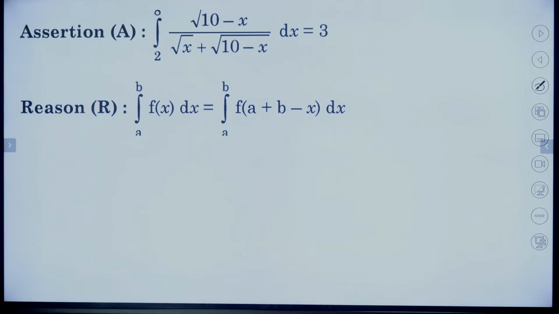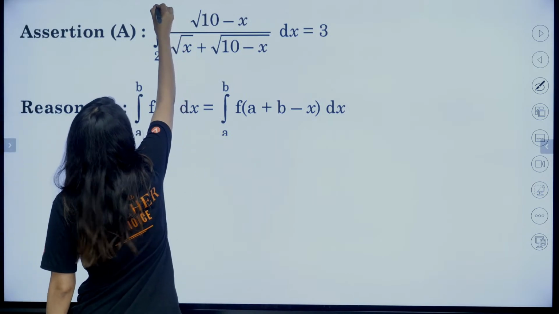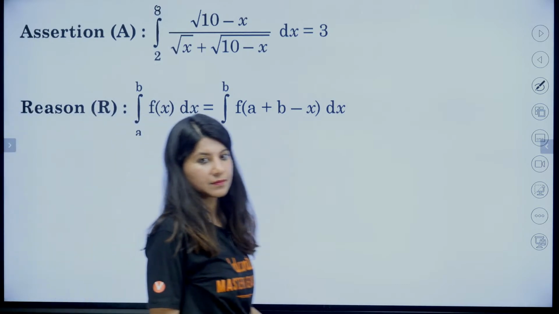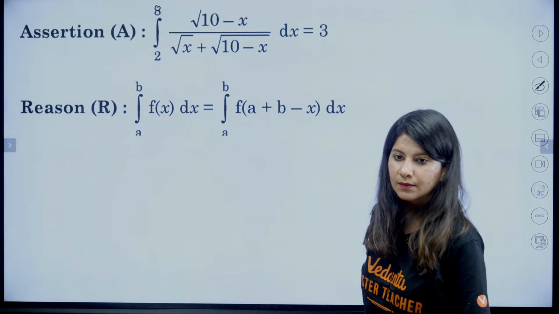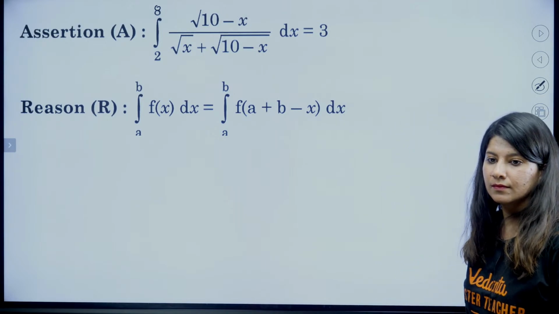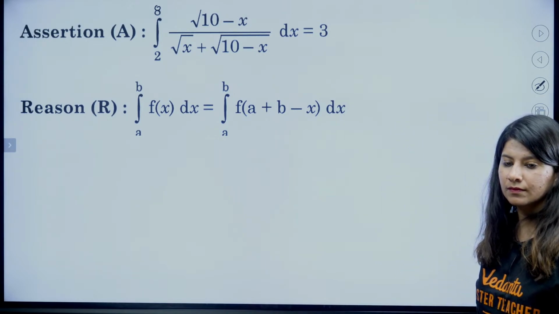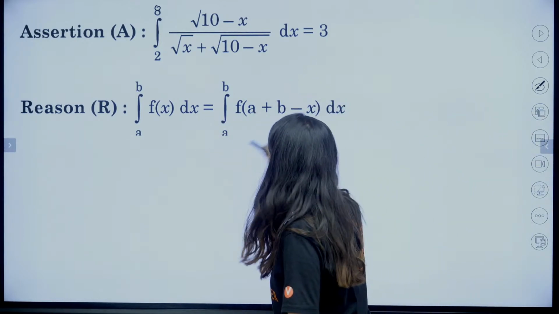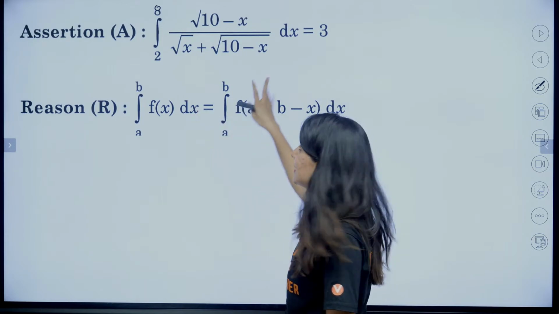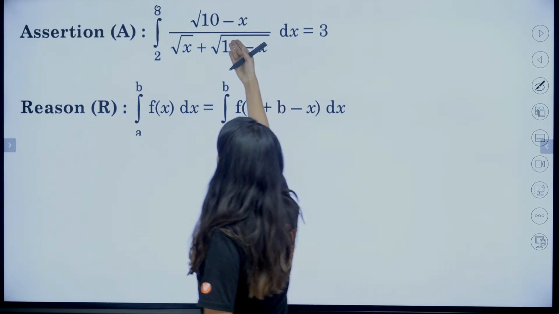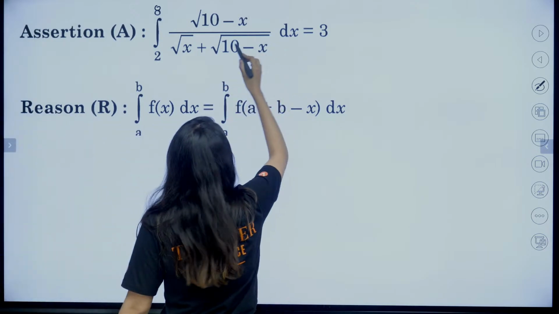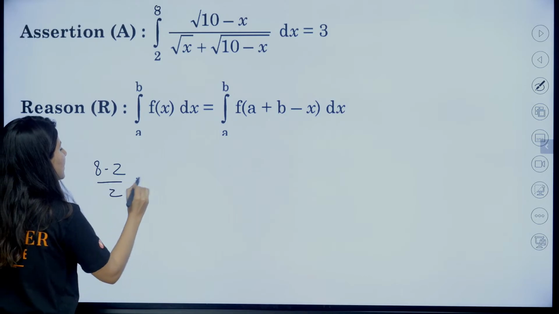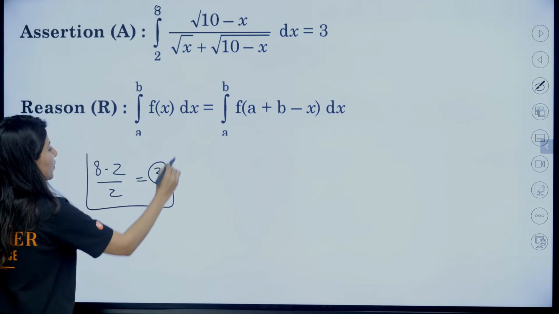Okay, all right, so we have this question. This is 8. Assertion is this, reason is this. Can you see, reason is King's property, right? So King's property, if I try to apply, this is my integration. This is actually a shortcut you can also apply. 8 minus 2 by 2 will be the answer, shortcut.